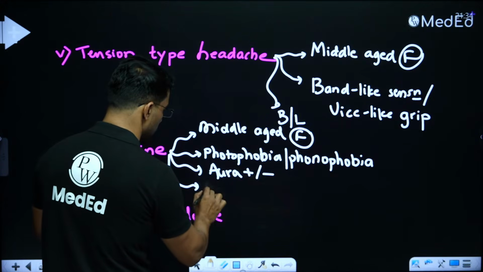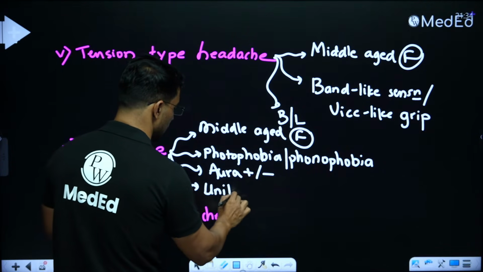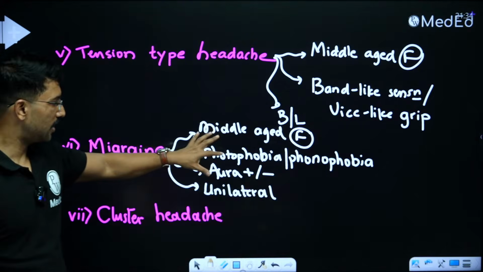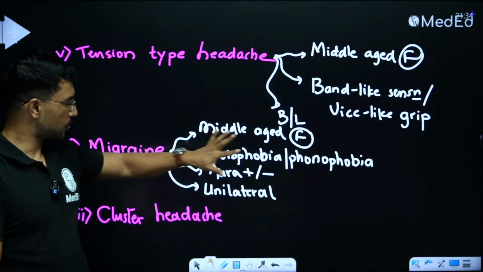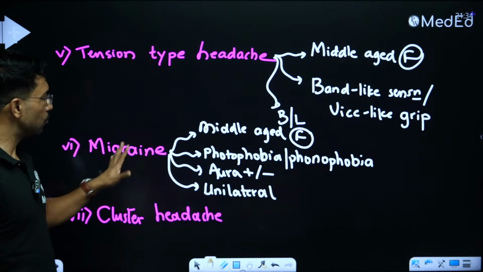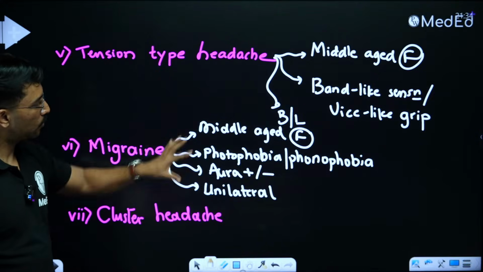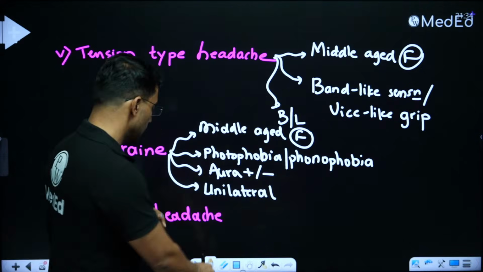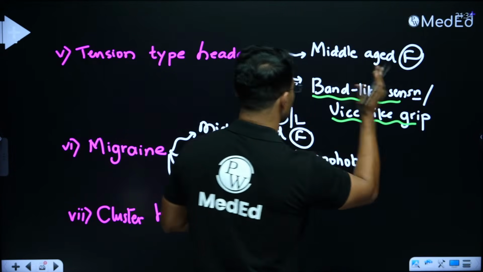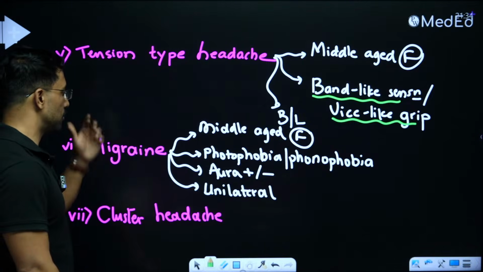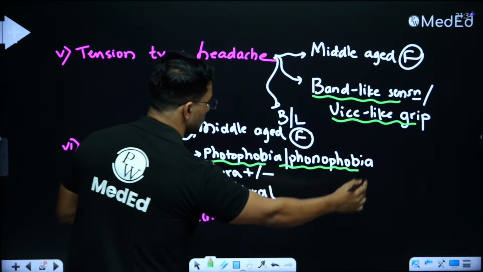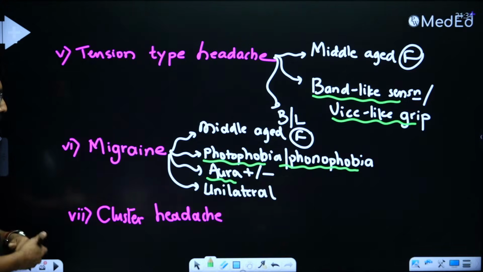And the question will also mention that the headache is unilateral. So any question which talks about a middle-aged female presenting with headaches which are associated with photophobia, phonophobia, aura, and unilateral in nature is mostly talking about migraine. So key differentiators are the statements. If the statement says band-like sensation or vice-like grip, it's about the tension type, right? If it is talking about aura or photophobia, phonophobia, even nausea, vomiting, it is pointing towards migraine.